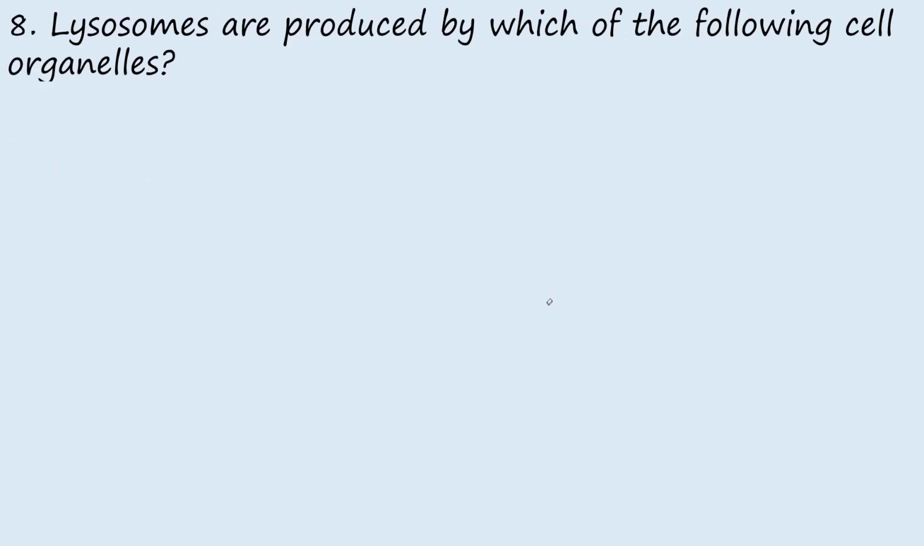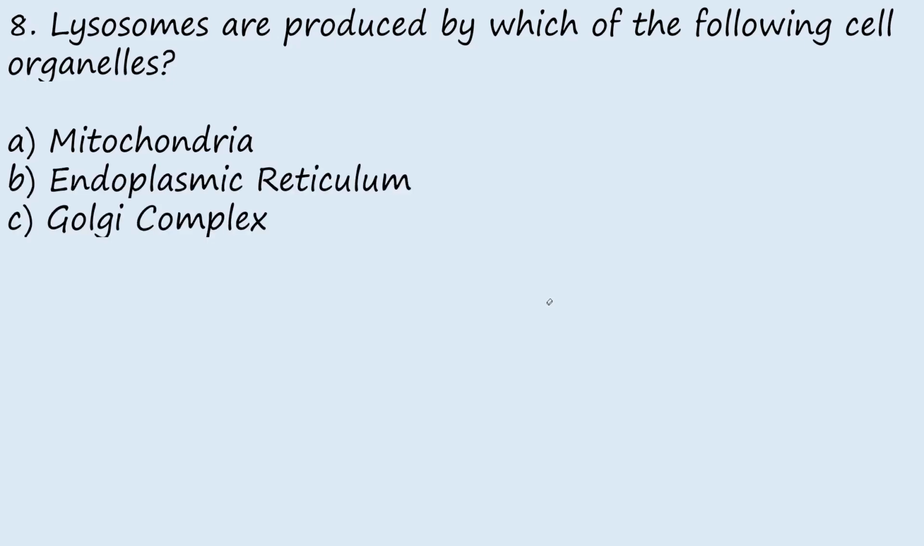Then question 8. Lysosomes are produced by which of the following cell organelles? Generally, lysosomes in a cell are produced from some organelles in the cell. Option A, mitochondria, option B, endoplasmic reticulum, option C, Golgi body, and the last one is DNA. So the answer to this question is Golgi complex. The Golgi complex is the organelle of the cell that produces lysosomes, that is, the suicidal bag.